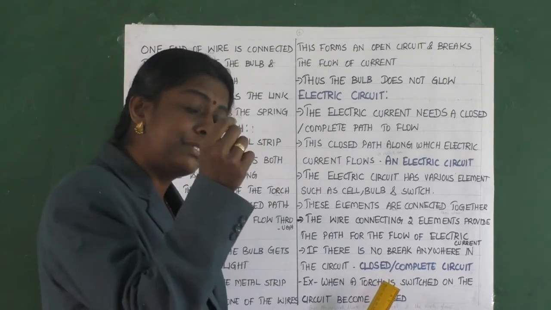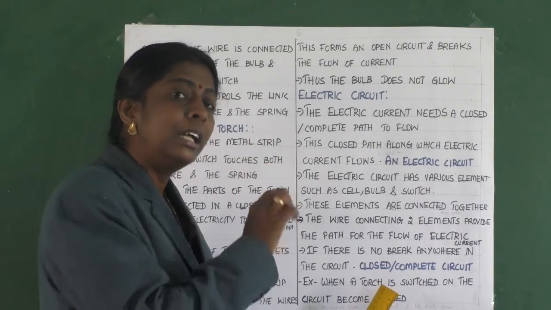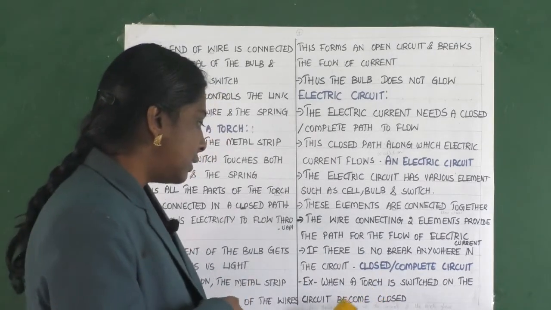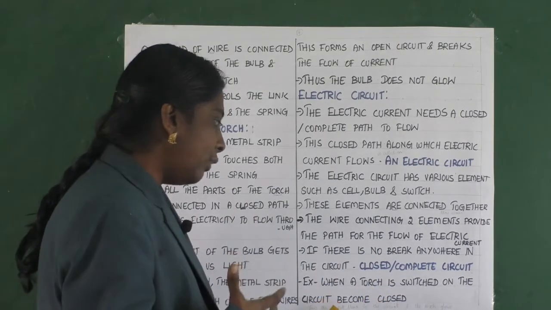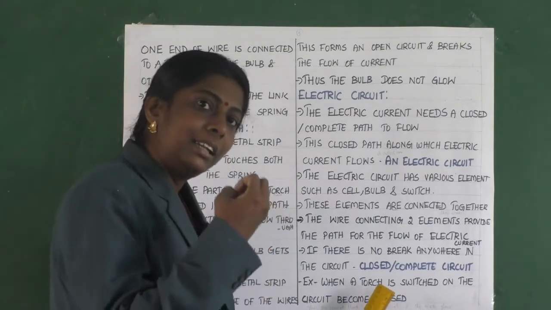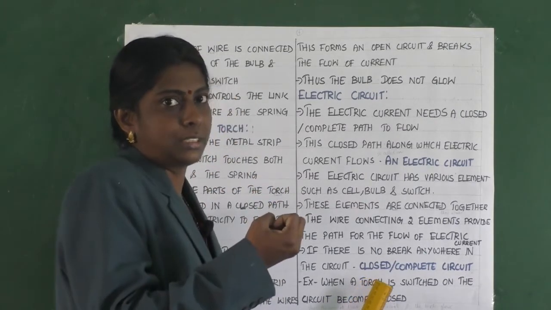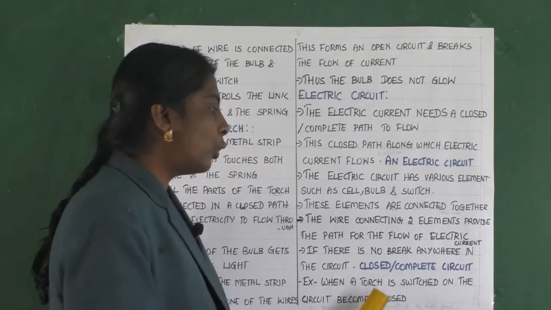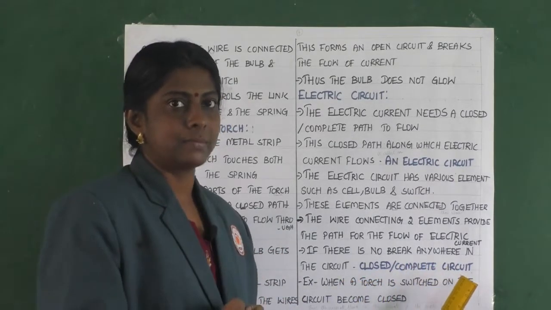When it is in the on position, it forms a closed circuit. That's why the current flows in the circuit and the torch glows. Can you understand? Yes. So this is about closed or complete circuit.